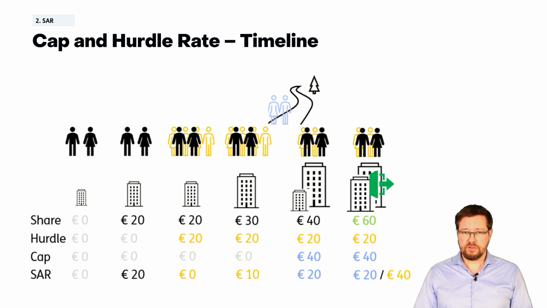Why would you do this? The obvious answer is that it limits the cash out to the SAR holders on exit of the company, leaving more returns to other shareholders. However, there is a certain subtlety to this. An additional advantage to this is that the hurdle rate also prevents the current shares decreasing in value.